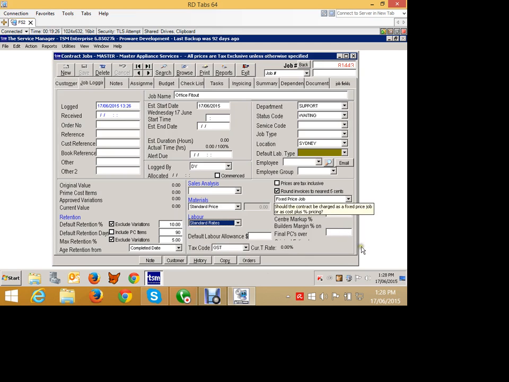We can also decide whether this is a fixed price job, or a parts and labour or time and materials type job. There are different jobs; some are fixed price. If it's a fixed price, there are no sell prices on the parts, it's just a fixed price. If it's not a fixed price, then we have sell prices on the parts. So this is the default that we have in there. I probably won't go through any of the rest of it at this point in time. It's not really that important.